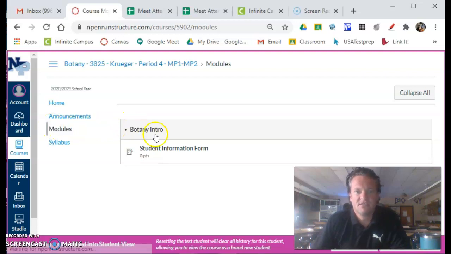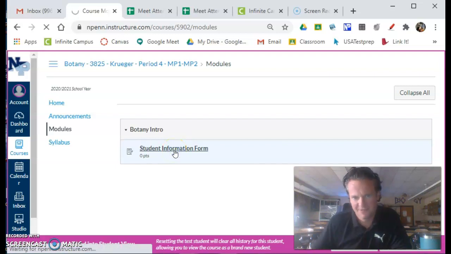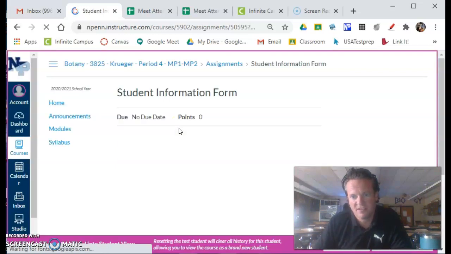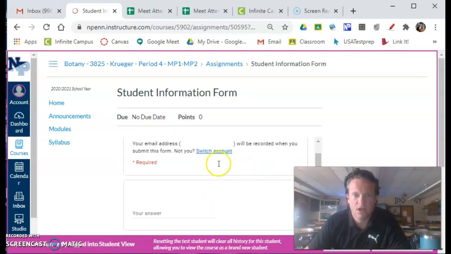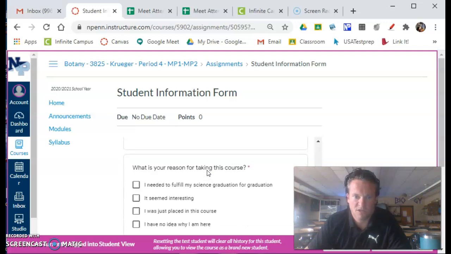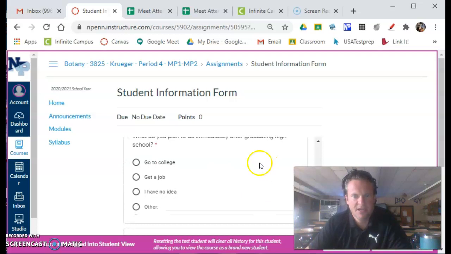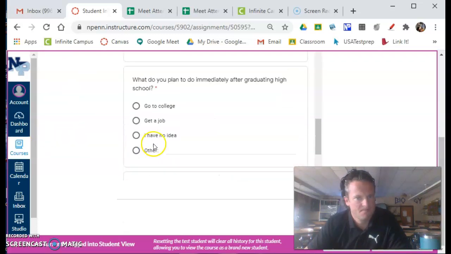The only thing that you'll see here under the intro category is a student information form. It's not worth any points, and even though it says there's no due date, if you could get this done by Wednesday, that would be great. It's a real simple form. Just tell me some basic information about yourself. Once you answer all the questions as best as you can, just make sure that you click the submit button down here at the bottom.